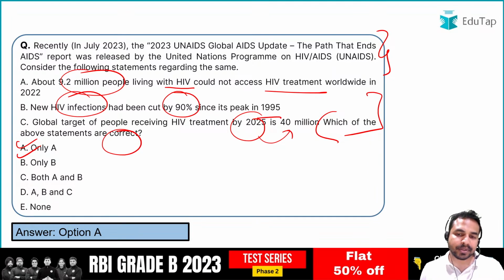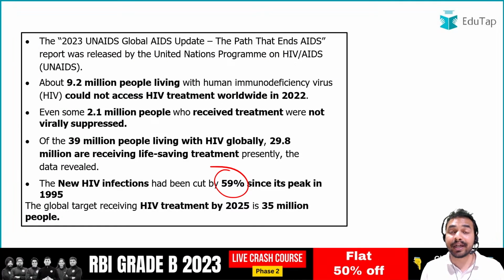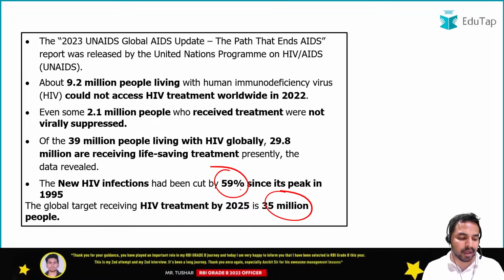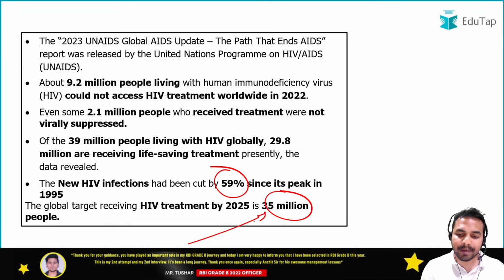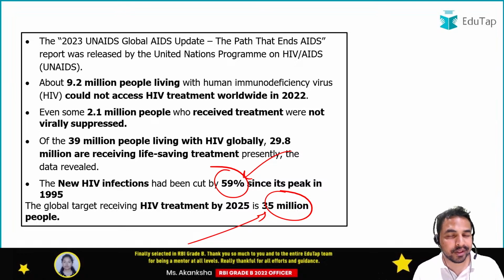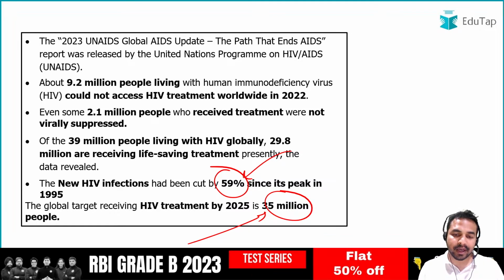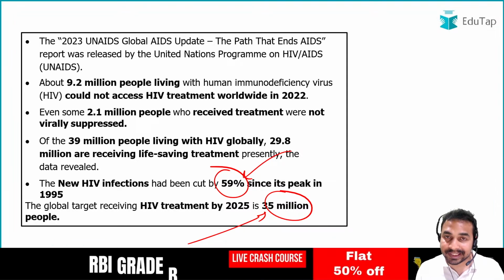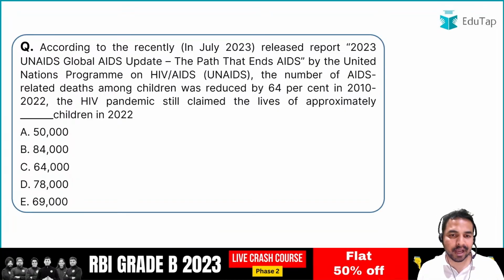When I talk about statement C, it says that the HIV treatment target is 40 million by 2025. But when we talk about this target, it is 35 million in 2025. So guys, let me tell you that in the exam, the examiner can just tweak these values and you will be assessed on your retention levels, whether you retain the correct values or not. Even if we have made it 40 million, it can also say 39 million, it can say 42 million. So you can see close values as well in the exam, so that's why you have to be very careful with your preparation.